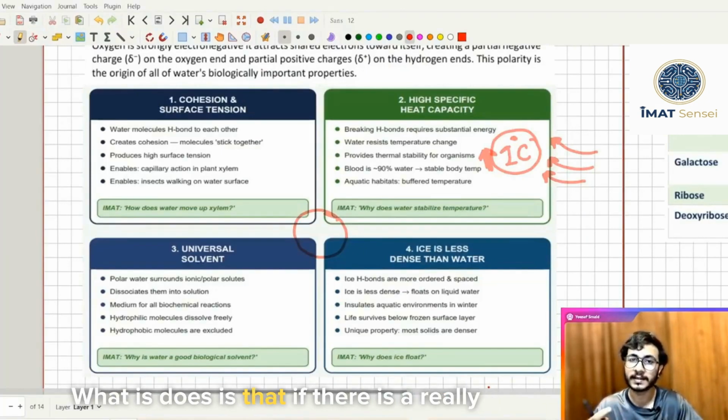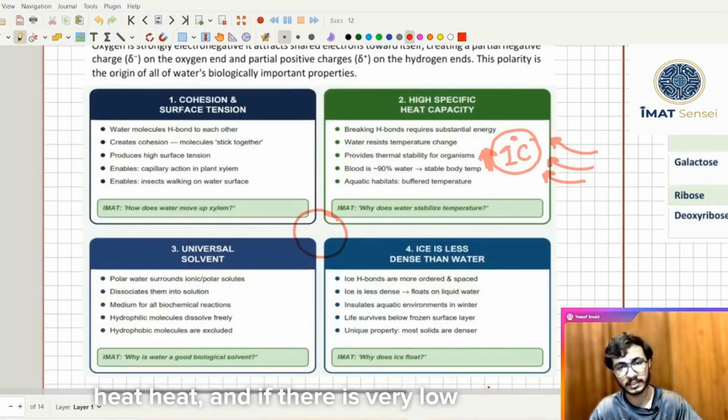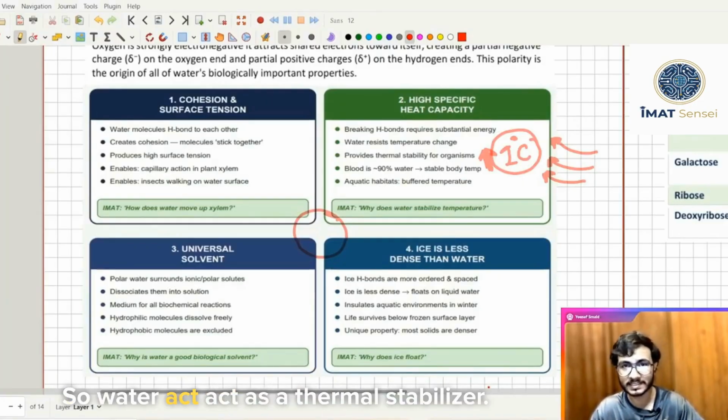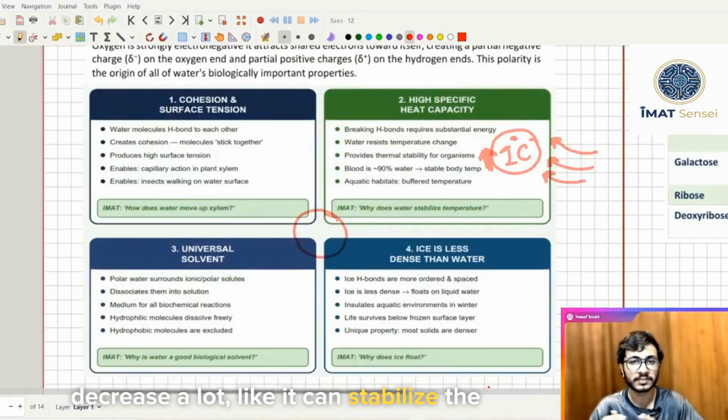If there is a really high temperature, then it will absorb the heat, and if there is very low temperature, then it will also stabilize its temperature. So water acts as a thermal stabilizer. Heat does not increase a lot and decrease a lot. It can stabilize the temperature in its surrounding.